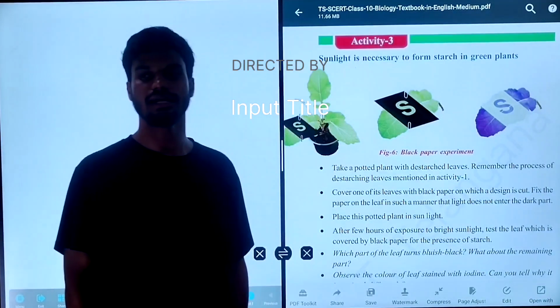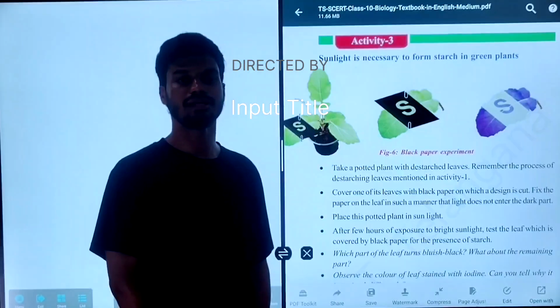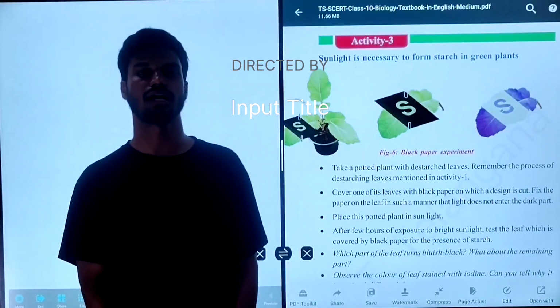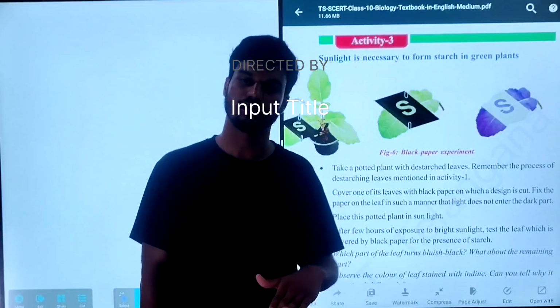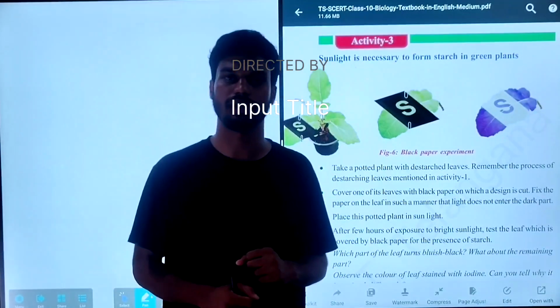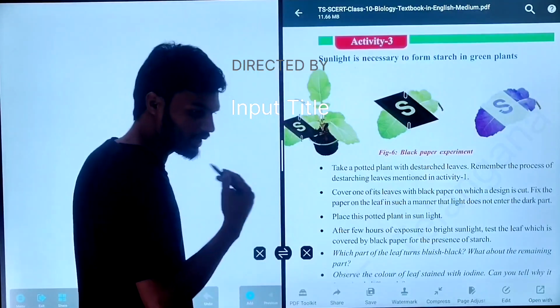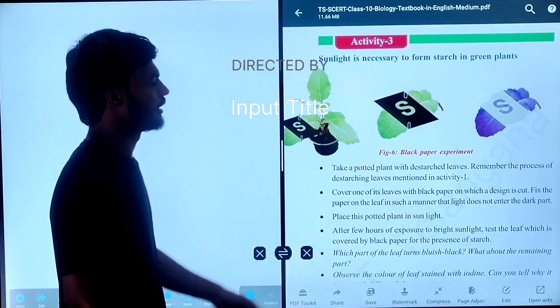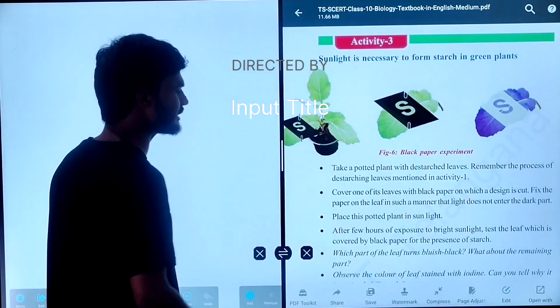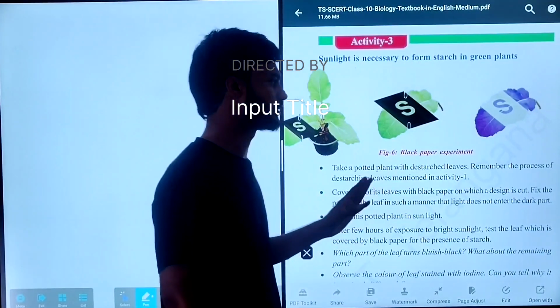Activity 3. Sunlight is necessary to form starch in green plants. For the formation of starch, the plants require sunlight. In the presence of sunlight only, the plants will prepare the starch. Whatever the excess amount of energy, the excess glucose will be stored in the form of starch.